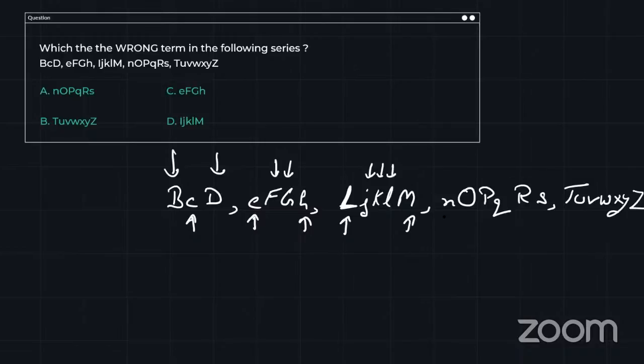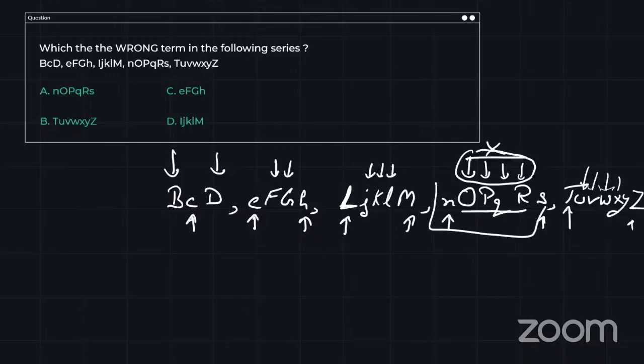Now if you check this one, last two are in lowercase, and middle are in uppercase and lowercase. So this is wrong, guys. If you check these middle four, this is big, small, big, big, small, big, but it should be all big. If you check the last one, this is in uppercase, and these all are in lowercase. So this is my odd one out, or my wrong term.